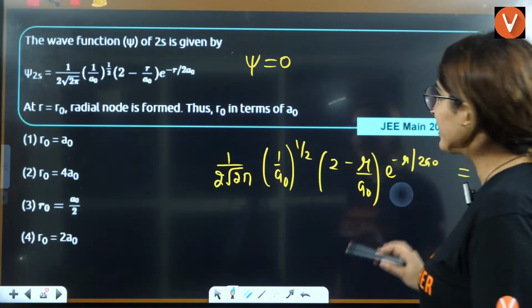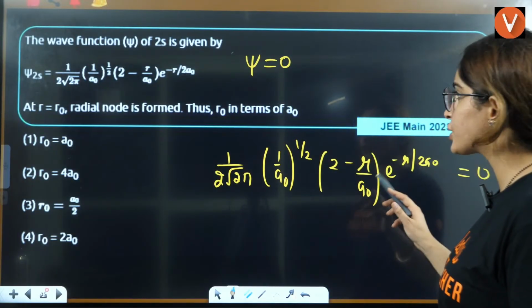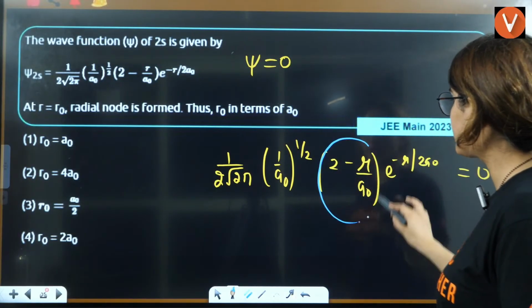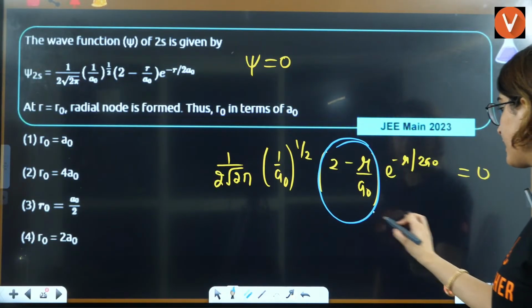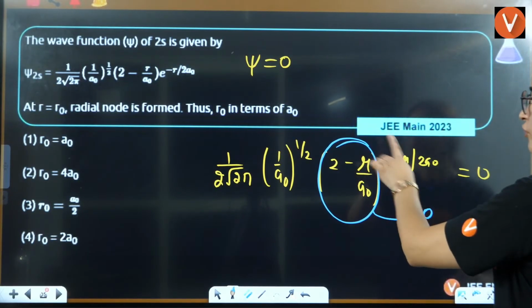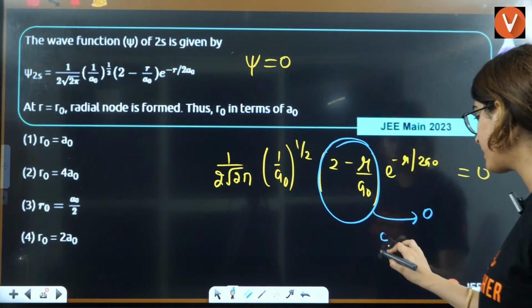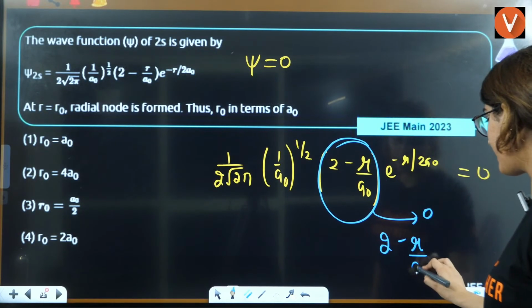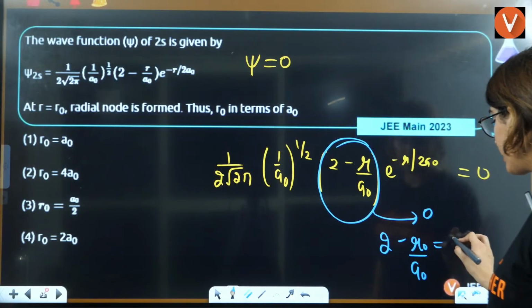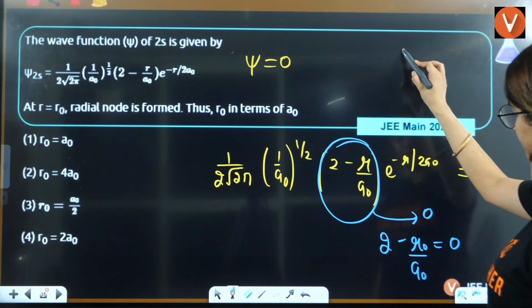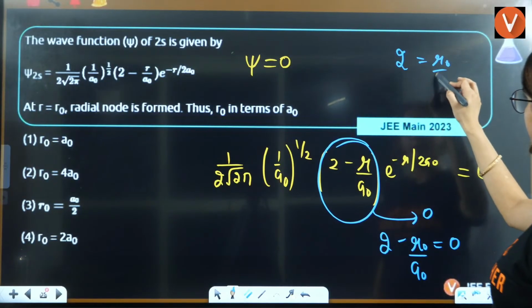So I want to find a relation where r is equal to r naught. So I'll put this equal to 0, because any of the terms should be equal to 0, right? So I'll put this equal to 0. This will be 2 minus r by a naught, and r is equal to r naught here. So it will become 2 equals r naught by a naught.